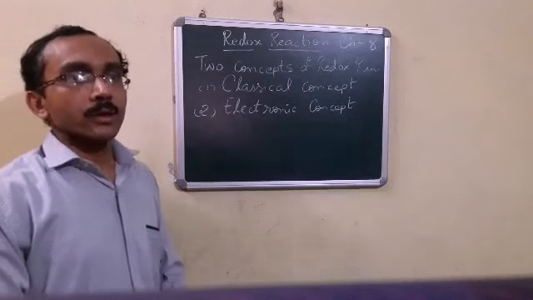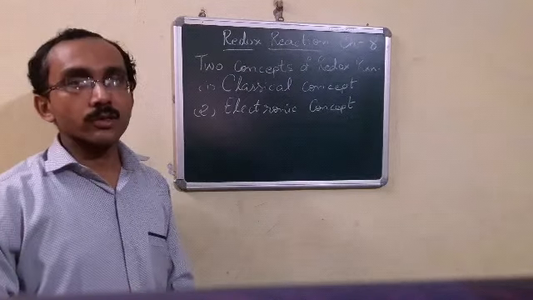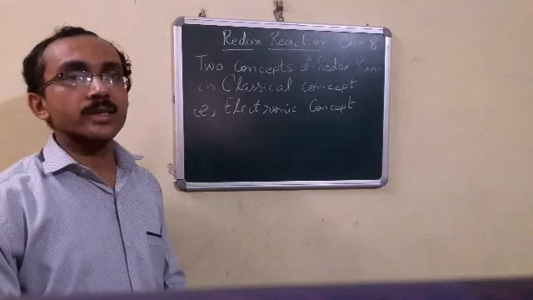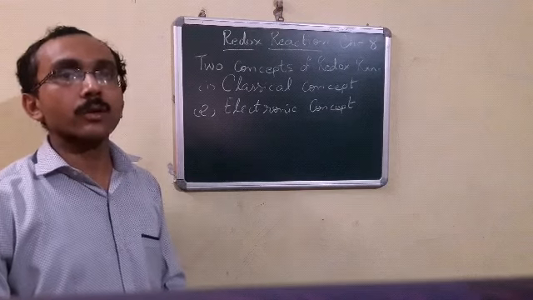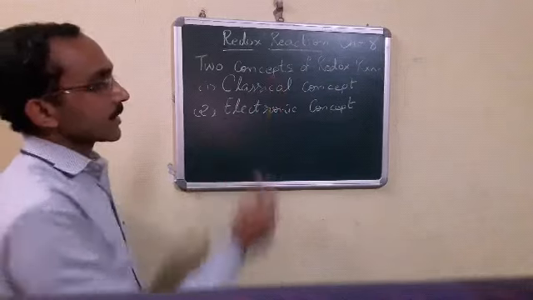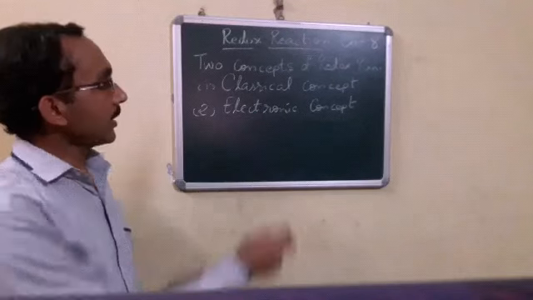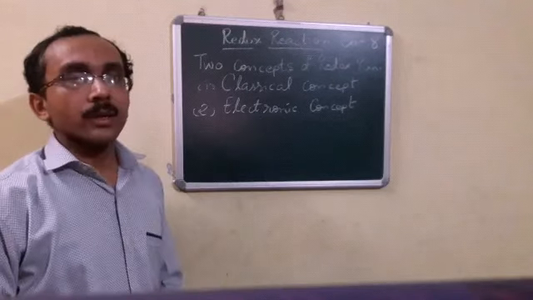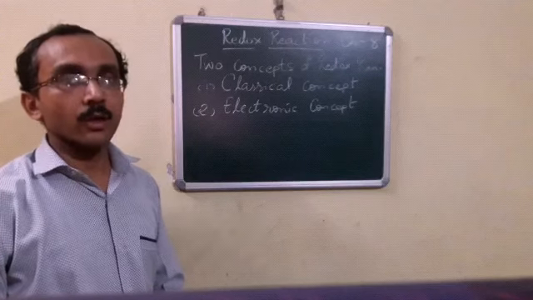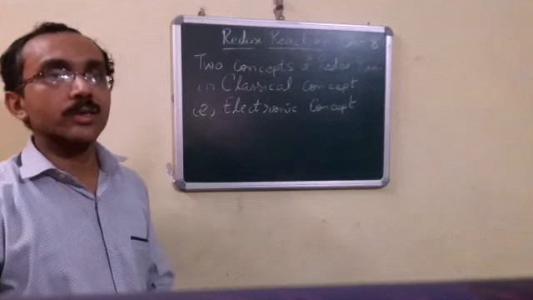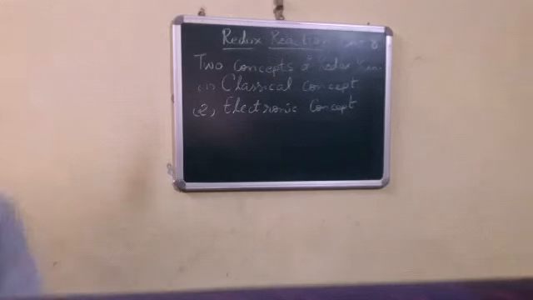Now students, there are two concepts of redox reaction. Two concepts means different scientists give their own views about redox reaction. First is the classical concept, that is the old concept, and next is the electronic concept, that is given by the new scientists. Now we can define redox reaction on the basis of these two concepts.